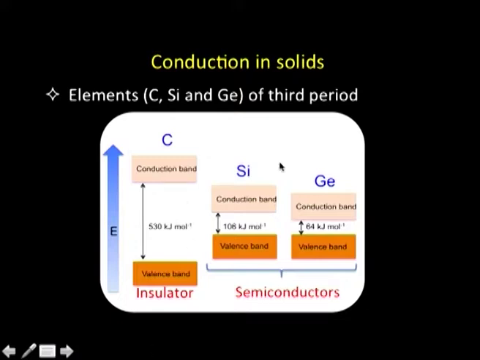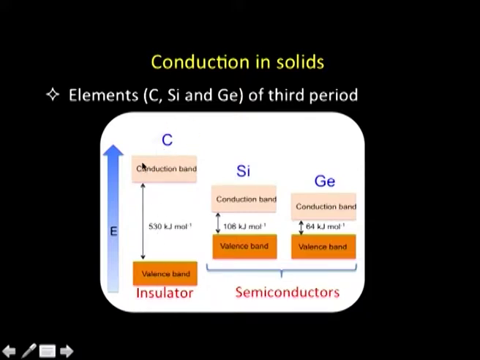So, if I look at the outermost valence band and the conduction band, we find that in case of carbon, there is an enormous difference in energy, to the extent of about 530 kilojoules, which is a large amount of energy. As a consequence, the electrons in the valence band are not able to go to the conduction band, and carbon does not conduct; it happens to be an insulator.